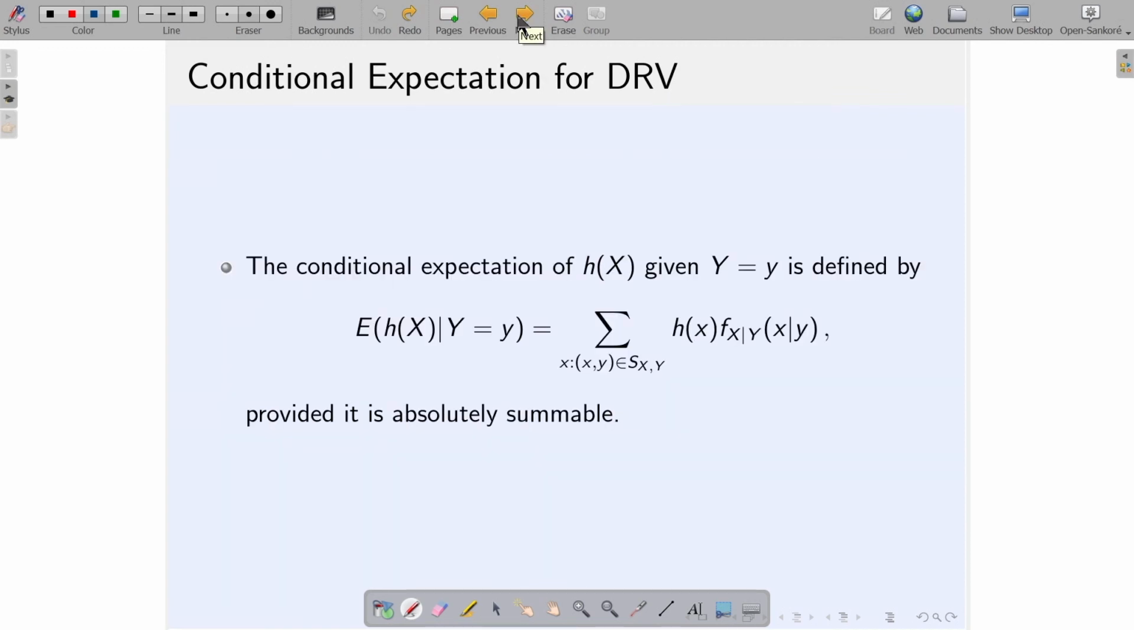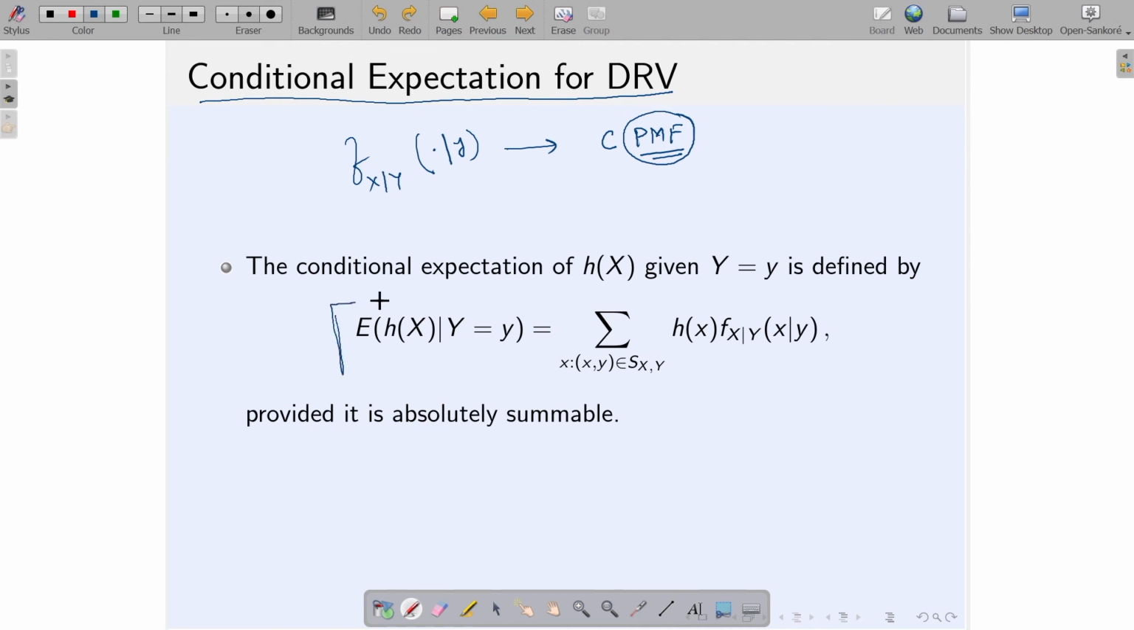Let us proceed. Now we can talk about another very important concept, conditional expectation for discrete random variables, and the idea is very simple. As I have mentioned, f(x given y) is basically a conditional PMF. So, finally, it is basically a PMF. So, with respect to this PMF, I can try to find out the expectation of the corresponding random variable.